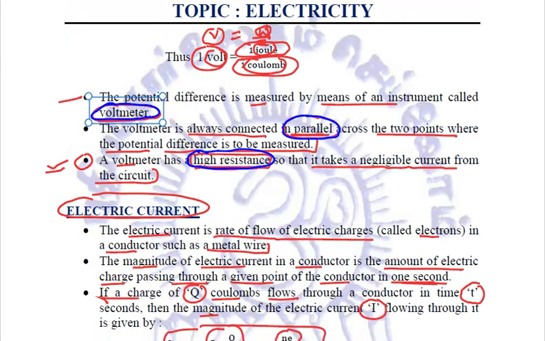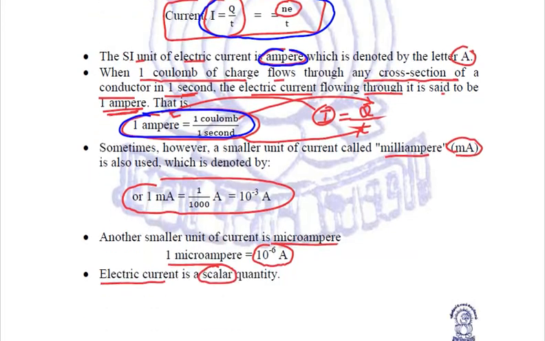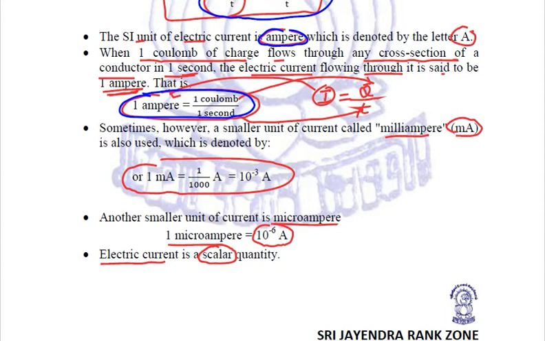Next, we talked about electric current, the flow of charges. We need to relate that current is equal to charge upon time, or ne upon time. The SI unit of current is ampere, right? And 1 ampere is equal to 1 coulomb by 1 second. Smaller units are milliampere and microampere. 1 milliampere is equal to 10 to the power minus 3 amperes, and 1 microampere is equal to 10 to the power minus 6 amperes.